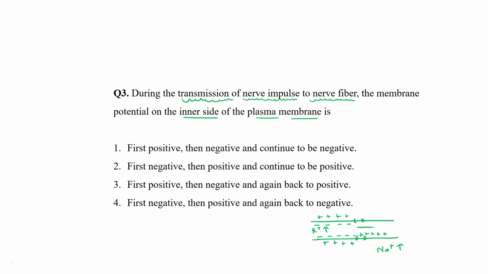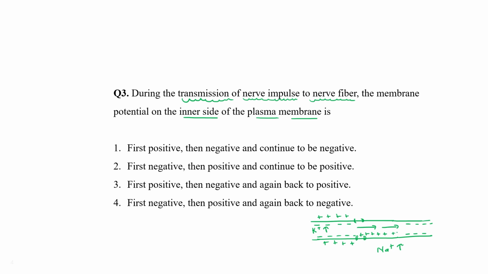And when this impulse goes from this particular region, again same situation, some pumps open for the potassium ion, so that potassium ion moves outside, then again the same situation, negative.